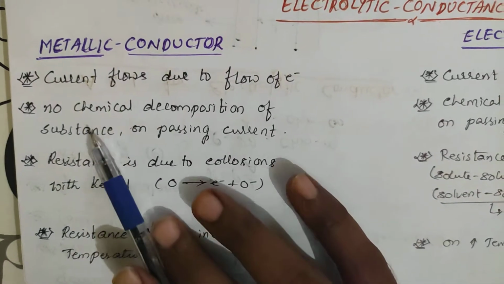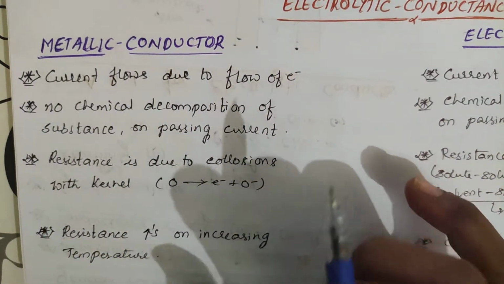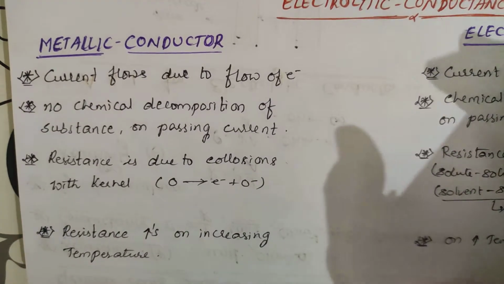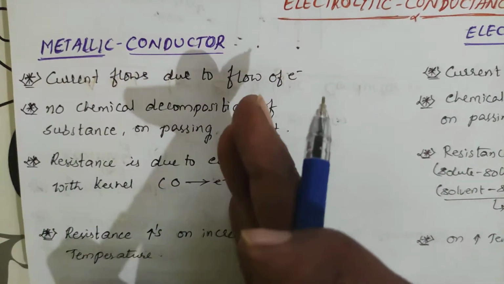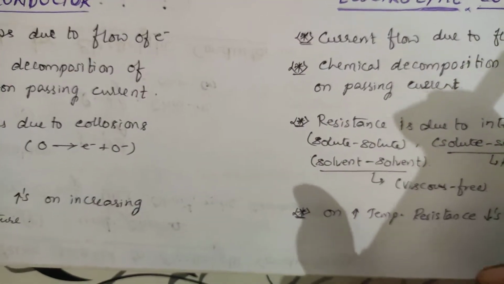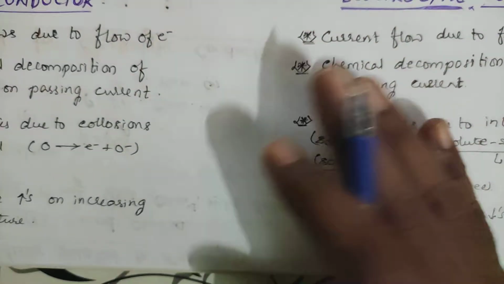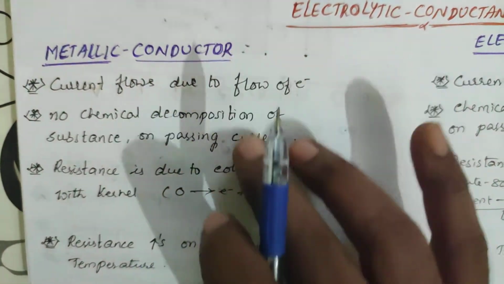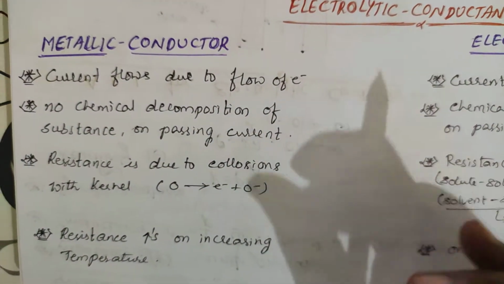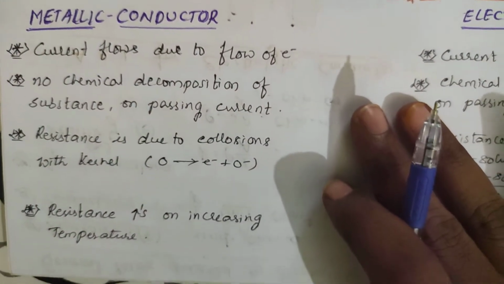Here in metallic conductors, there is no chemical decomposition, meaning the copper will not get dissociated as copper plus 2 or something. If you take copper sulfate, it gets dissociated into cation as well as anion. In the electrolytic case, the entire substance you are taking gets dissociated into ions, cation as well as anion. But in a metallic conductor, there is no decomposition of the substance you are taking on passing the current. If you pass the current, there will be no decomposition of the substance, right?